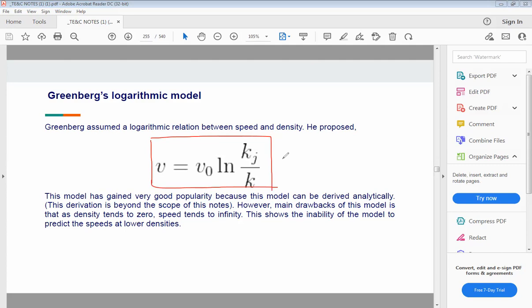But what happens is that the main drawback in this logarithmic model is that when your density tends to 0, speed tends to infinity. जेव्हा तुमची डेन्सिटी 0 होती तेव्हा स्पीड काय होतोय? इन्फिनिटी होतोय. But this is totally wrong.